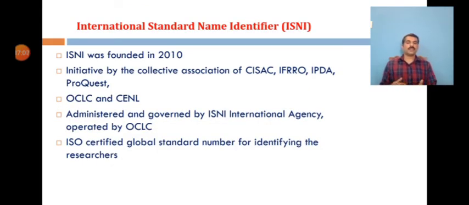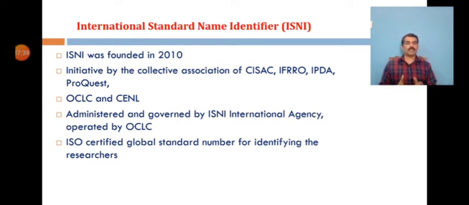The next one is the International Standard Name Identifier, which we call ISNI. It is another research identifier to be discussed. It was founded in 2010 and is an initiative of collective associations like CISAC, the International Federation of Reproduction Right Organizations, the International Performance Database Association, etc., along with PROCOST and OCLC. It is administered and governed by the ISNI International Agency and is operated by OCLC.